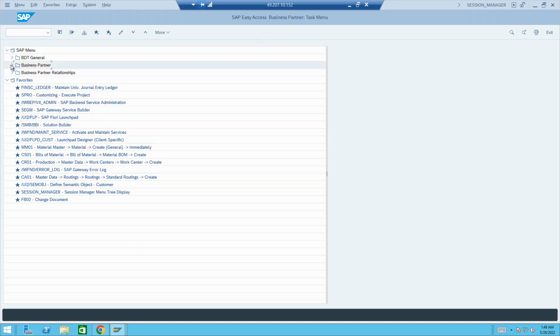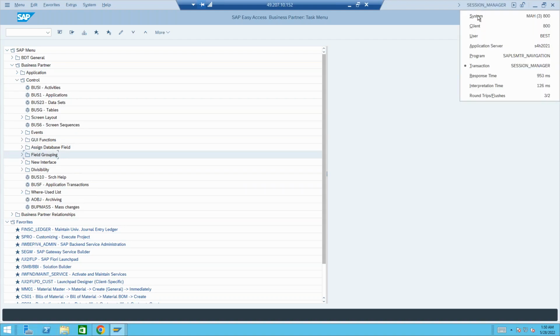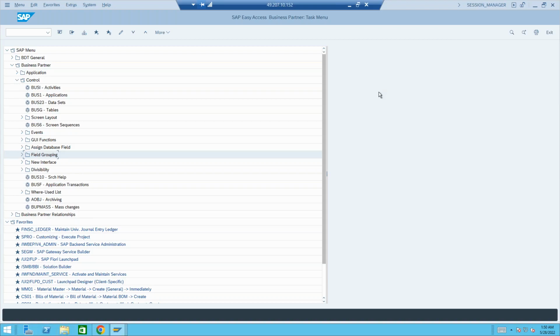You could see everything related to the business partner, BUS1, screen sequence, BUS1 activities, activating the applications, field groupings. So everything you could maintain for the business partner in a single transaction, BUPT.